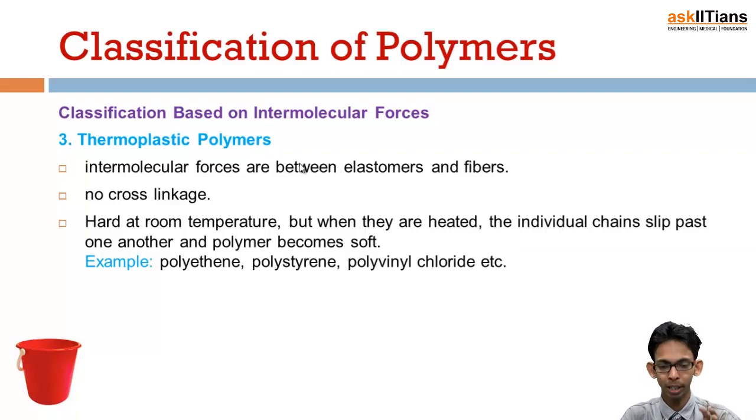They are hard at room temperature, but when they are heated they become soft, and again on cooling they become hard. So whenever a thermoplastic polymer is heated it melts, it becomes softened, and after cooling it again becomes hard. Examples are polythene, polystyrene and polyvinyl chloride. We know that we can melt polythene and change its shape very easily and it will again become hard. So this type of polymers are called thermoplastic polymers, and they do so because the individual chains slip past one another and the polymer becomes soft on heating.